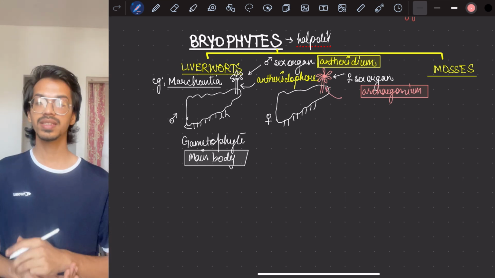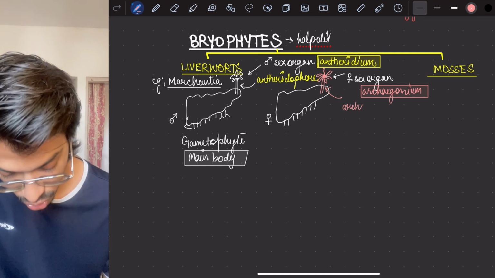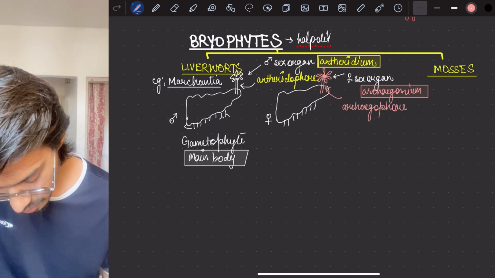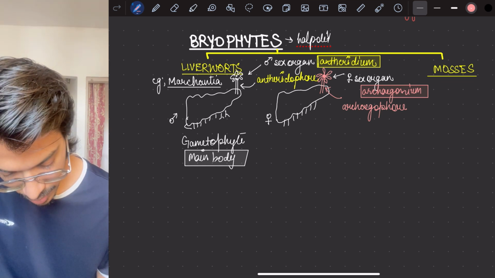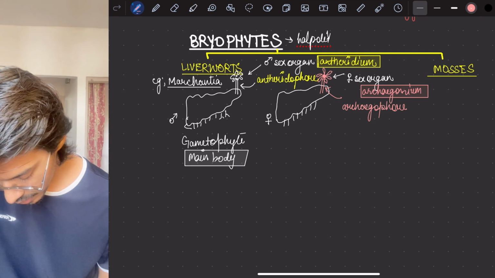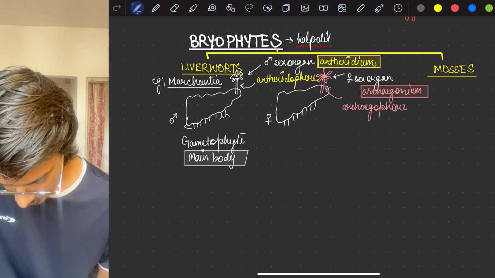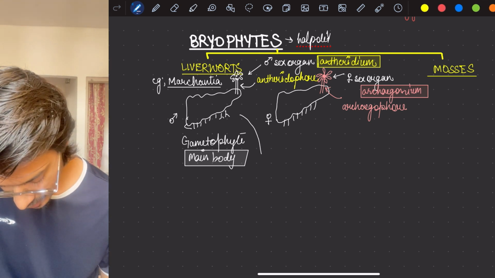Just remember these things. Now inside these male and female structures, male gametes and female gametes will form. Here I am making the male gamete, and she will make the female gamete.